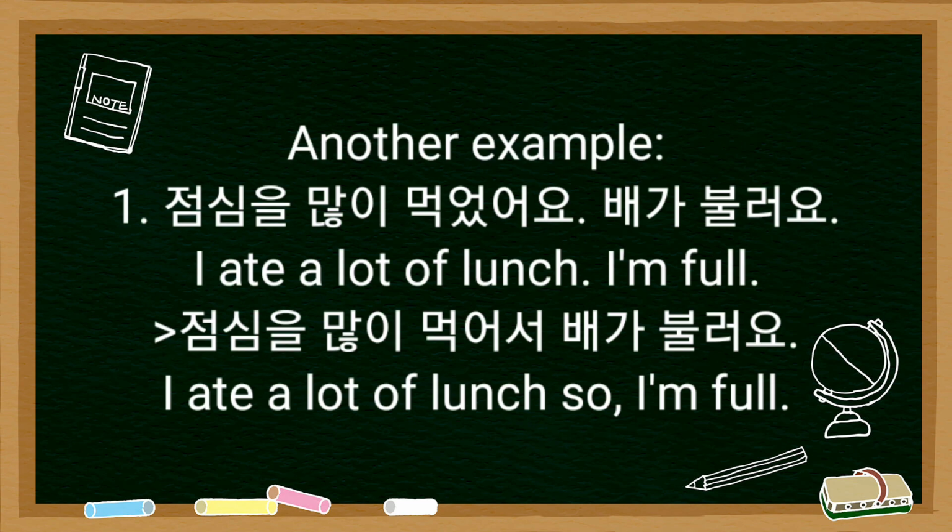Another example is 점심을 많이 먹었어요. 배가 불러요. I ate a lot of lunch. I'm full. If we are going to combine these two sentences, we need to think of the 요 form and the present form of the 먹었어요. So it will be 먹어요. In that case, we just drop the 요 and then we say 먹어 and we add 서. 먹어서 배가 불러요. So the complete sentence is 점심을 많이 먹어서 배가 불러요. I ate a lot of lunch, so I'm full.